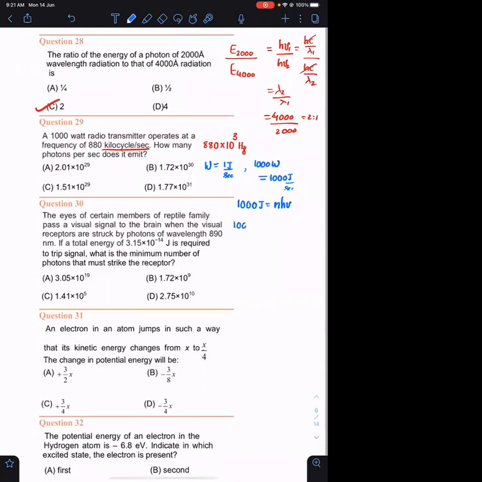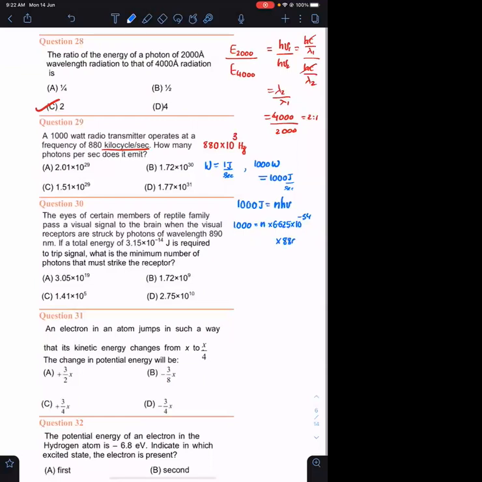So 1000 equals n into 6.625 into 10 raised to minus 34, this is the value of h. You need to remember the value of h. Into what is the value of nu?